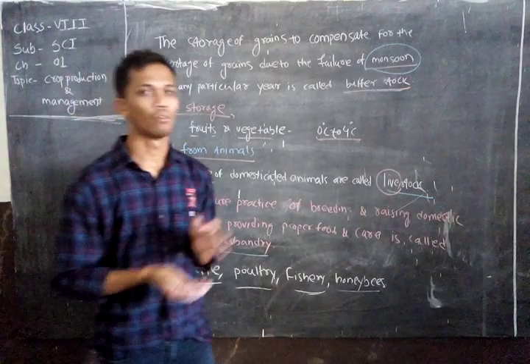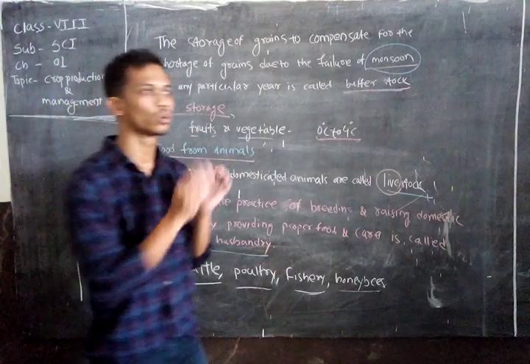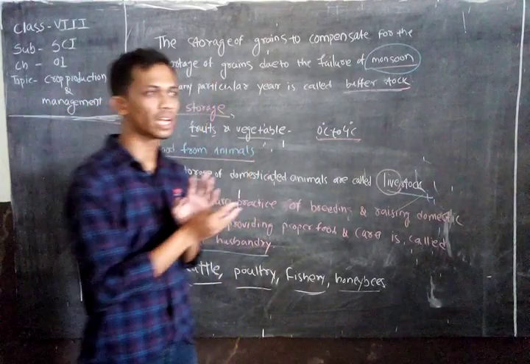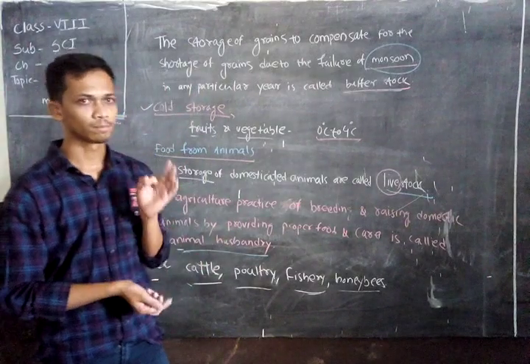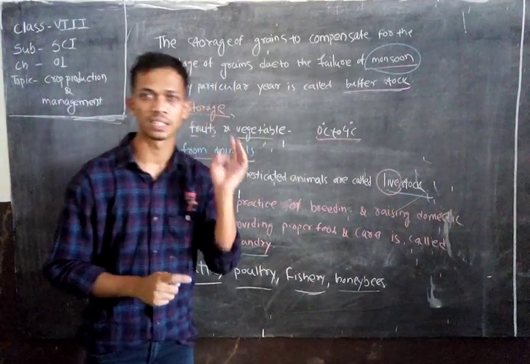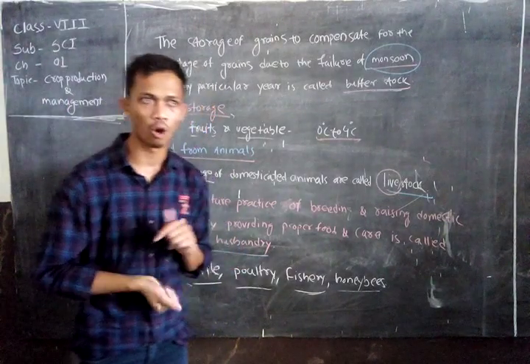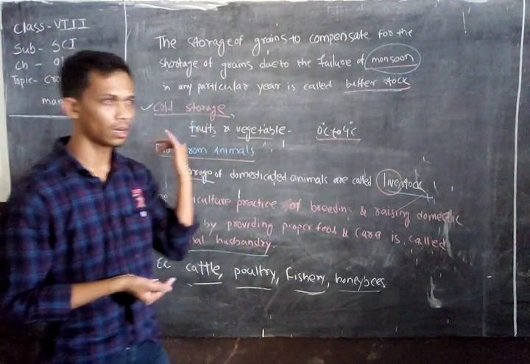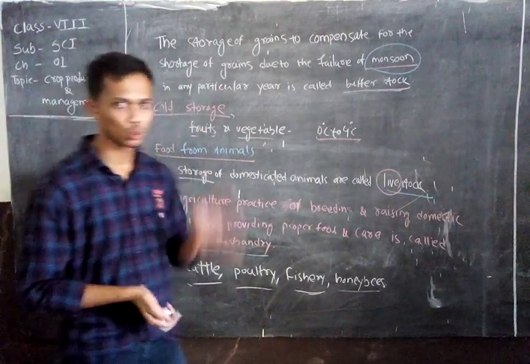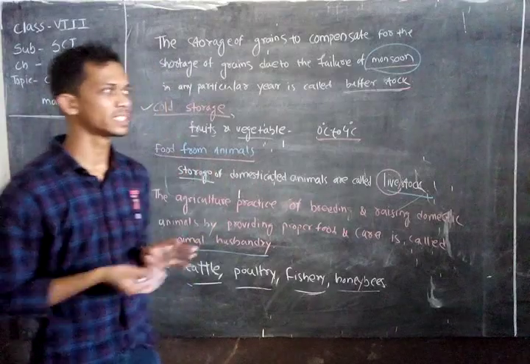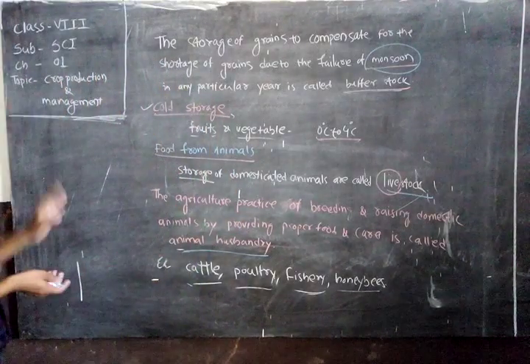After that we learn about the various steps performed by the farmer to complete one agriculture: preparation of soil, sowing, improving soil fertility, irrigation, weed control, protection of crop, and after that harvesting, threshing, winnowing and storage of crop. All these things we discuss in this chapter.